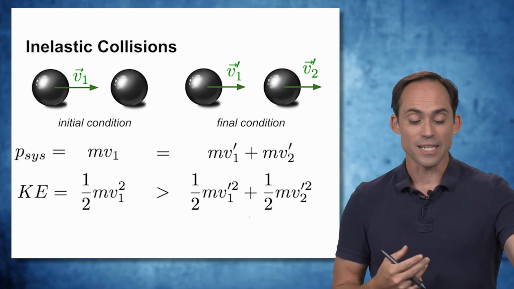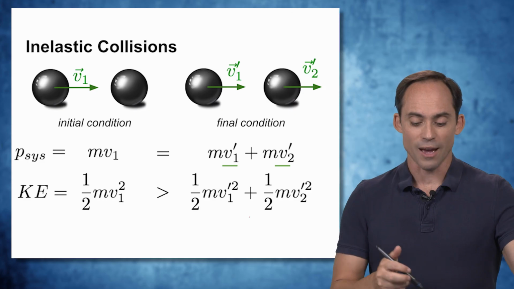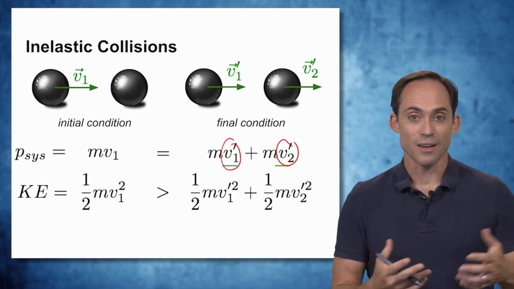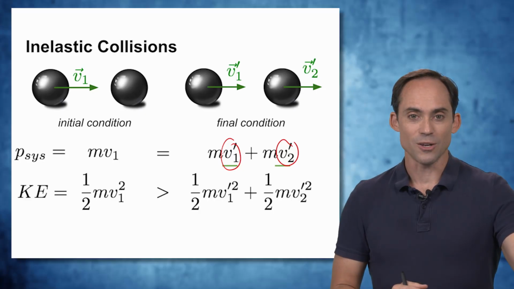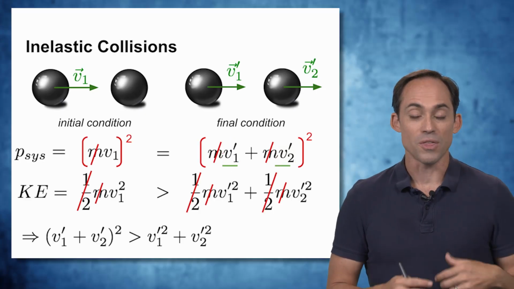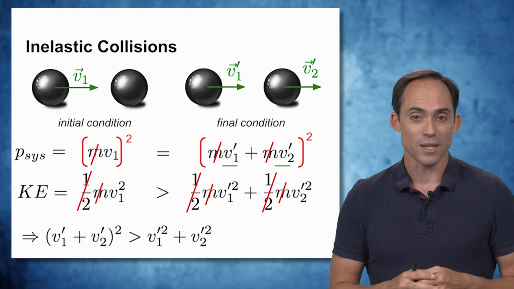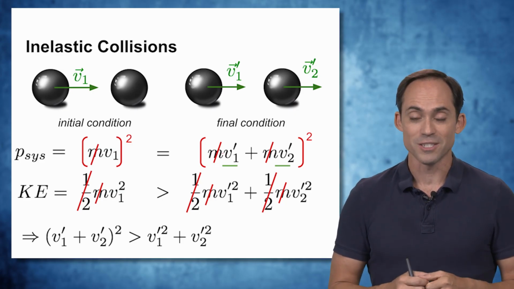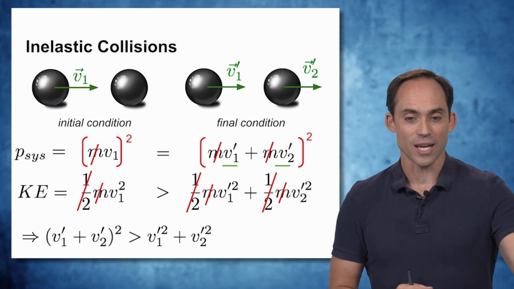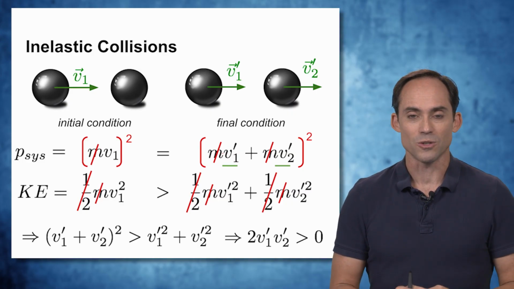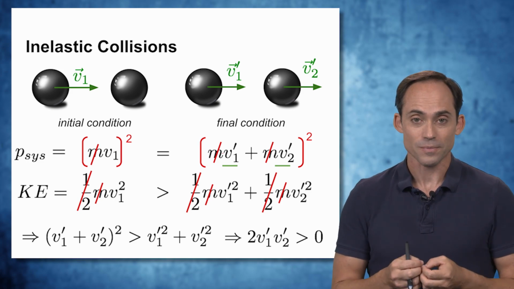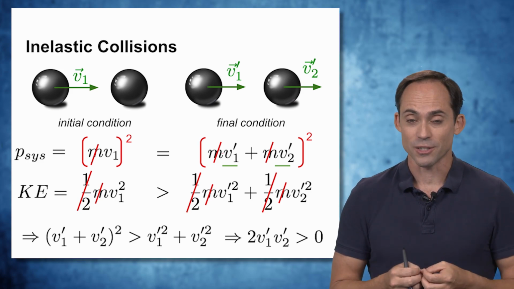So the math is identical in this case. All right, we have two unknowns. We've got two equations, one of which is a limit. And so we can again do the same math and come up with an inequality between the sum of the speeds squared and the sum of the squared speeds. And that allows us to then see that there's a relationship between the two speeds where those numbers multiplied together have to give us a number that's greater than 0.